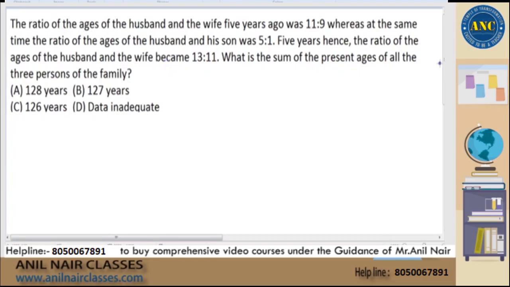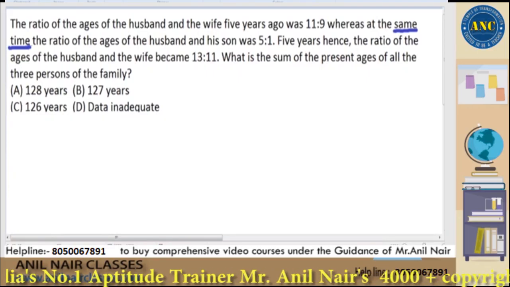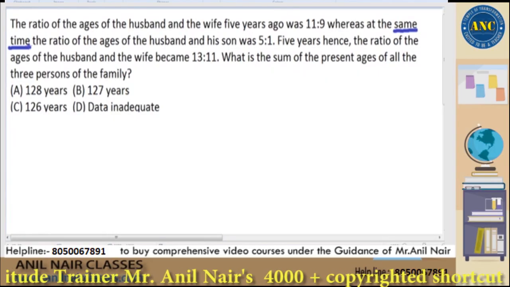Now first let us understand the question. First let us read the question. Last question of today's class. The ratio of the ages of husband and wife 5 years ago was 11:9. Whereas at the same time, please underline that word, same time, the ratio of ages of husband and his son was 5:1. Next statement. 5 years hence, ratio of ages of husband and wife became 13:11. What is the sum of the present age of all 3 persons of the family?